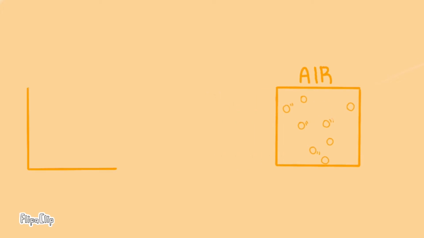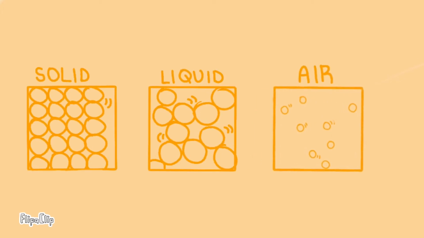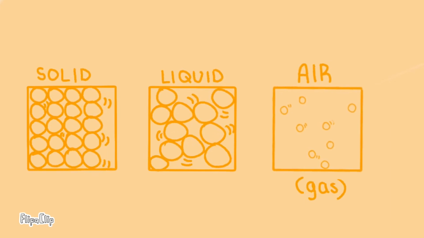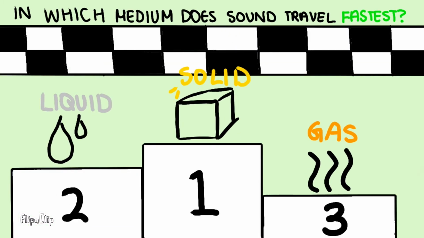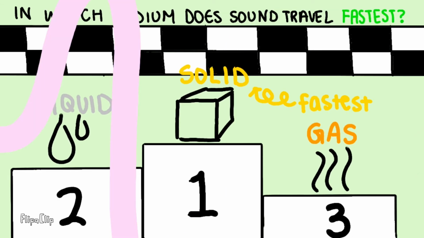This process is the same in liquids and solids, but it happens faster, because the particles are closer together, making it easier for particles to pass the vibrations on. So, which medium does sound travel fastest through? That's right, it travels fastest in solids, then in liquids, and slowest in gases.